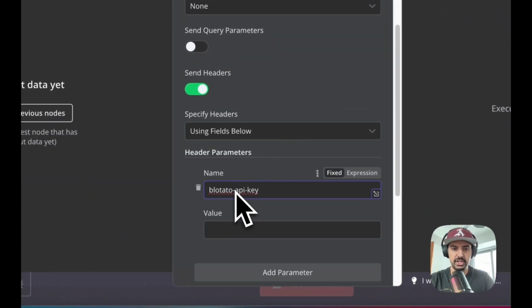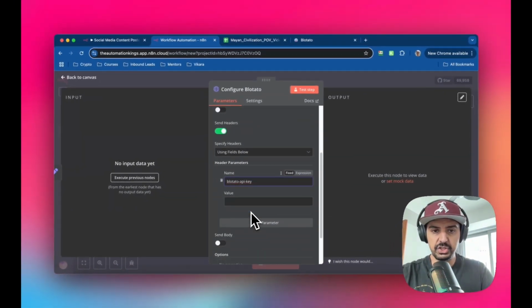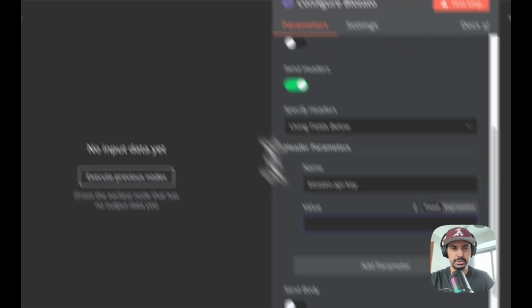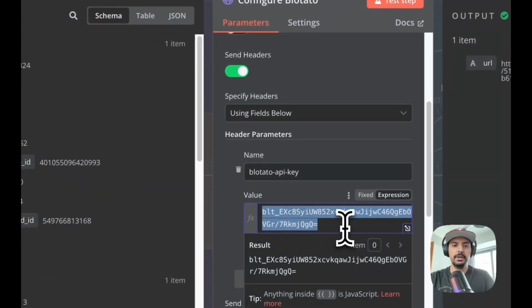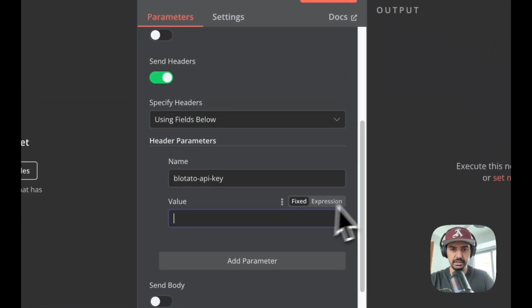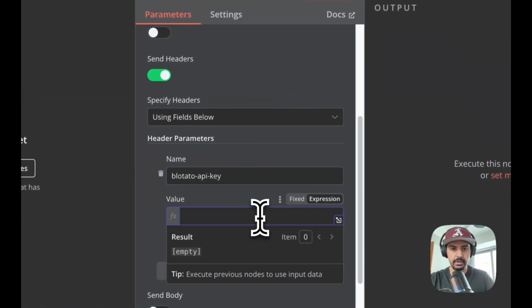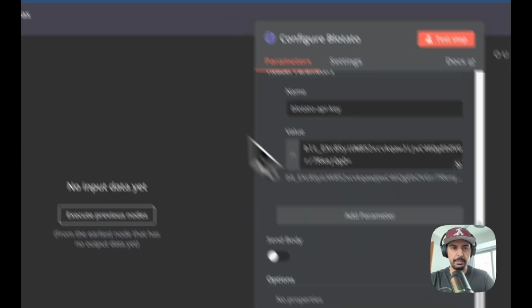So it's Platato-API-key. Take a note of the capitalization. This is not capitalized, and that's quite important. And the next thing I want to get is the Platato API key, and I'll show you how to get that. So I'm just going to paste that here. So we're going to expressions, you can see that.